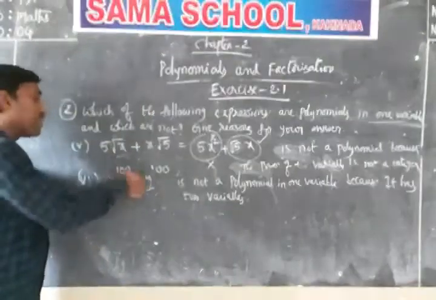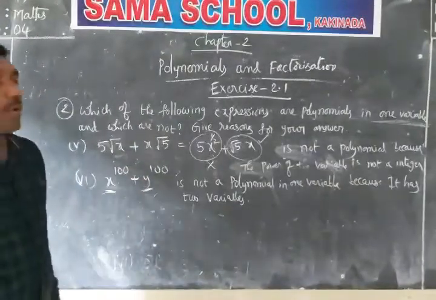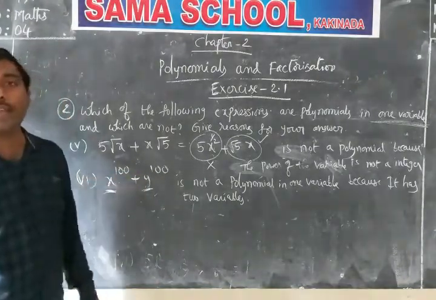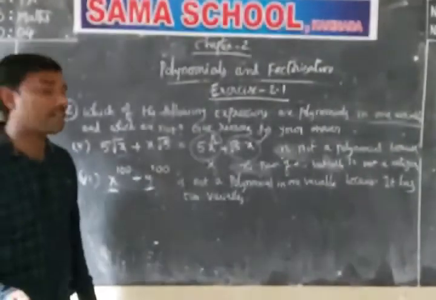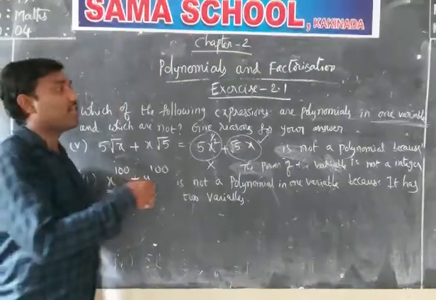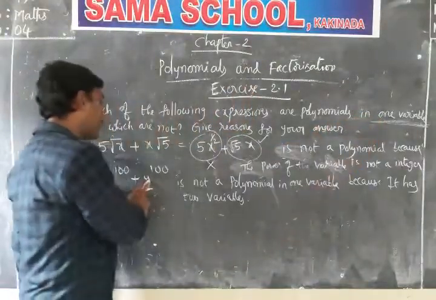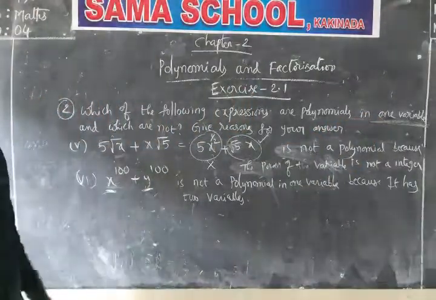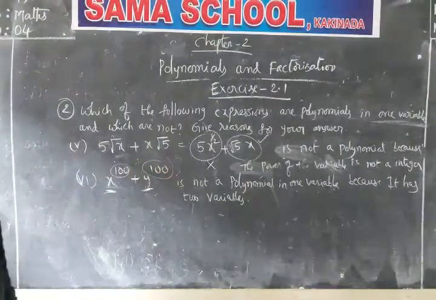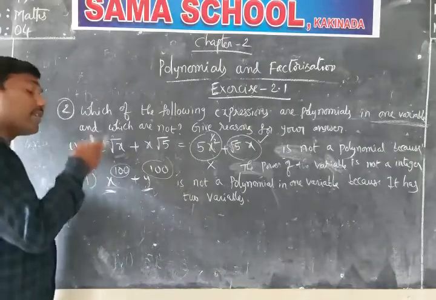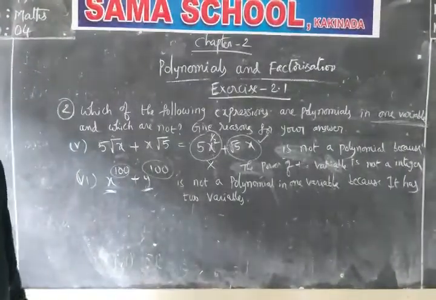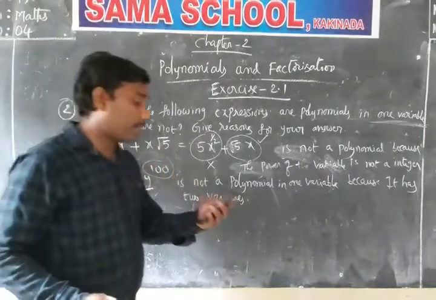See, very clearly we can identify in the given expression x and y are two variables. That is the reason why it's not a polynomial in one variable. If they are not mentioned in one variable, is this answer correct or not? Yes, it's a polynomial first of all because it has positive integer powers only. It is a polynomial in two variables, but it's not a polynomial in one variable. Okay, I hope you got clarity.